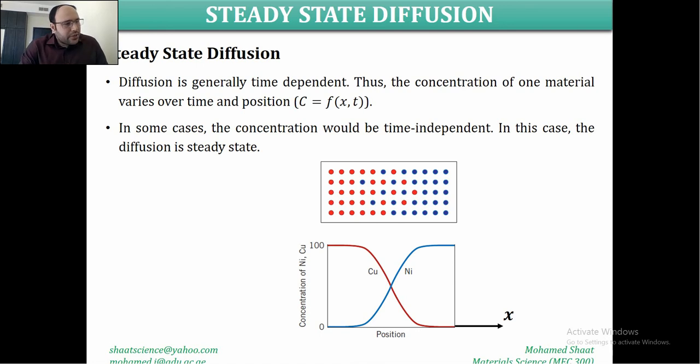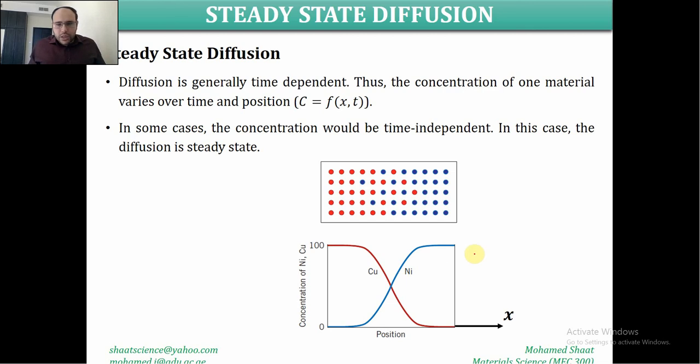So again, if there is a change in the concentration of one material at a certain position, this indicates definitely that there is a diffusion that is going to take place, especially in case we have two different materials. Like for example the case here, for this pure copper and pure nickel.